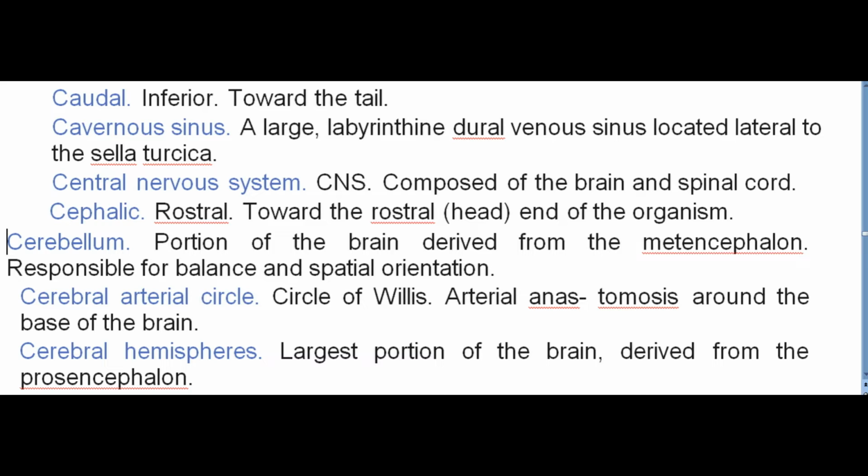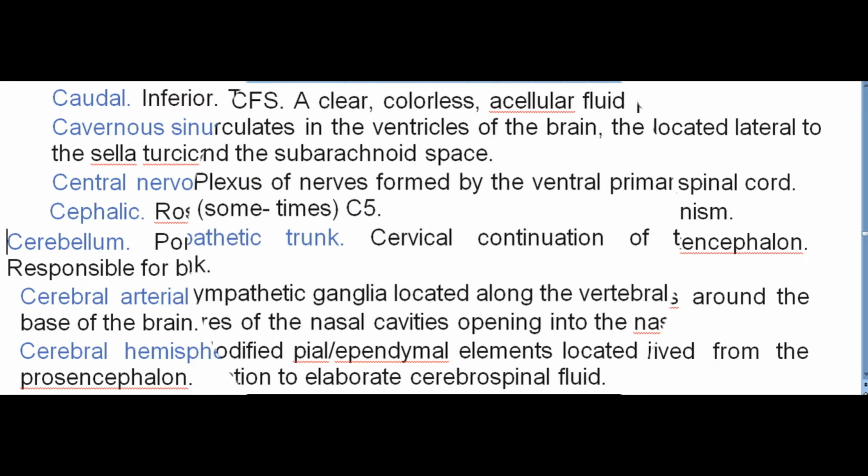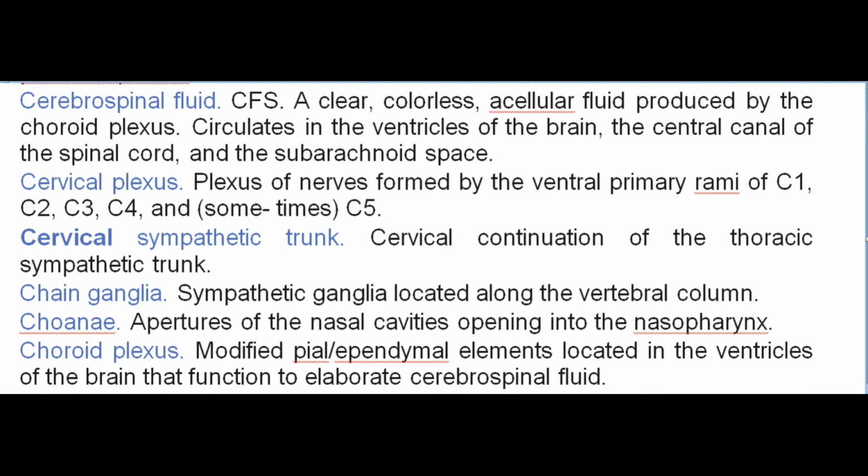Cerebellum. Portion of the brain derived from the metencephalon. Responsible for balance and spatial orientation. Cerebral arterial circle. Circle of Willis. Arterial anastomosis around the base of the brain. Cerebral hemispheres. Largest portion of the brain, derived from the prosencephalon. Cerebrospinal fluid. CSF. A clear, colorless, acellular fluid produced by the choroid plexus.